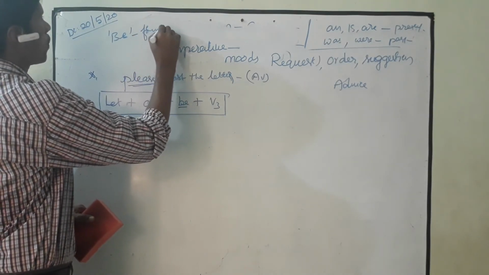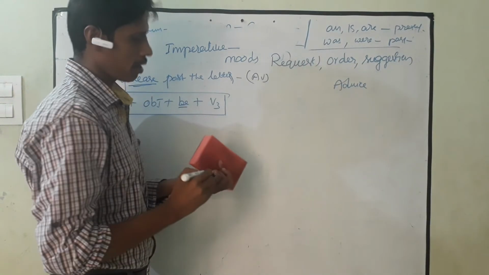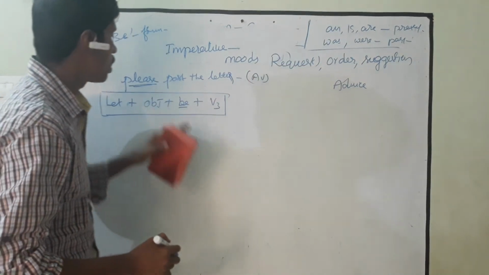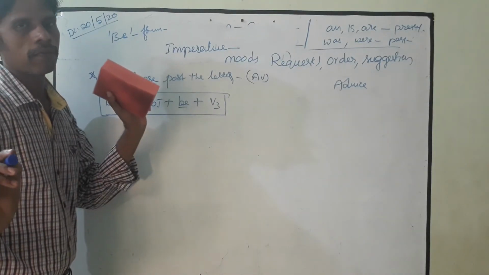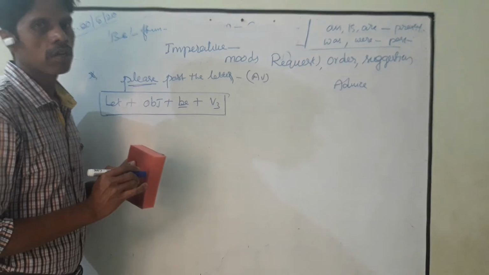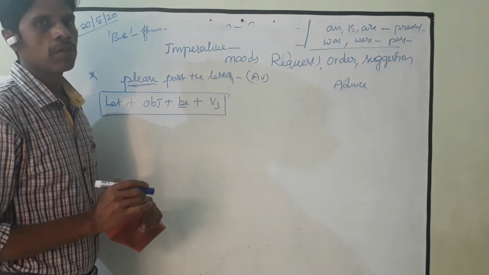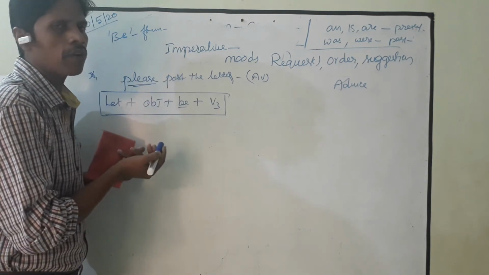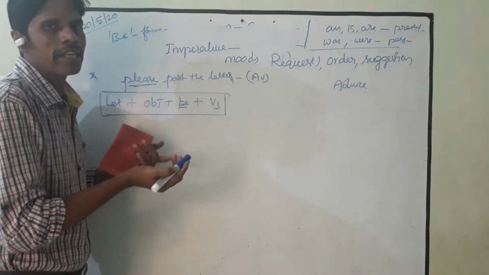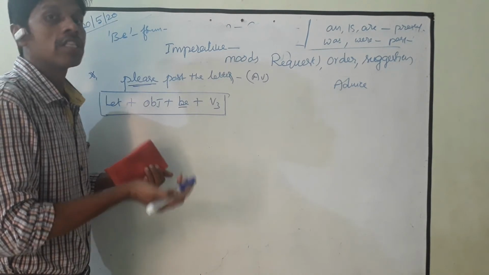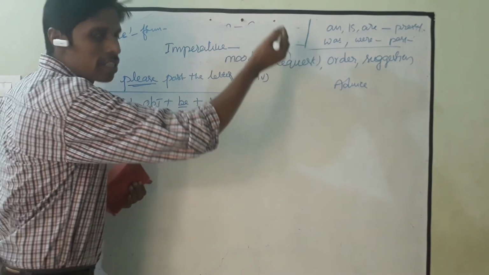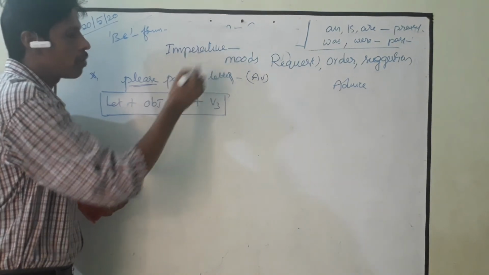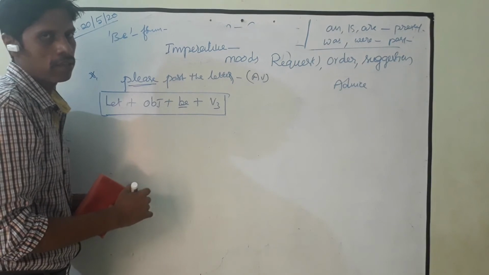What are the be forms? Here, am, is, are. Present be forms. But instead of them, simply we use be. That's all. Sir, why don't we use the be forms? Suppose if you use a be form, the sentence does not give complete meaning. That means it is incomplete. There is an emptiness. That's why instead of them, you want to use the base form be. That means be is to be used in this sentence.